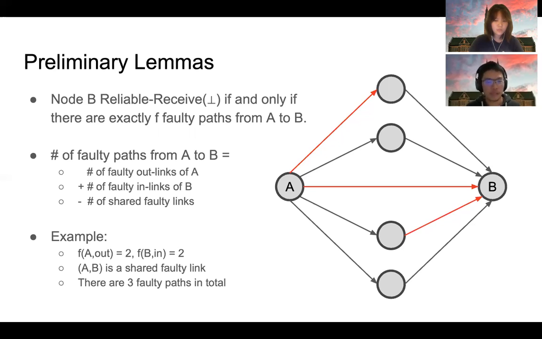This equals the number of faulty outgoing links of A plus the number of faulty incoming links of node B, minus the number of overlapping faulty links, which are counted twice in the previous part. For example, suppose the red arrows represent the faulty links. Then node A has two faulty outgoing links, and node B has two faulty incoming links. There is one faulty link, which is link AB, and it is counted twice, so the total number of faulty passes from A to B is 3.